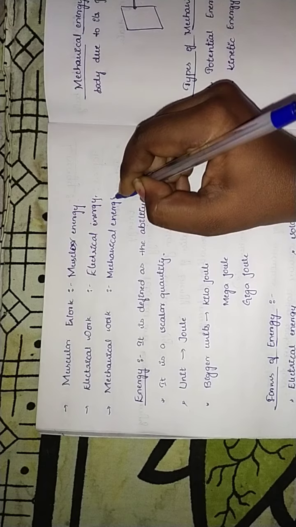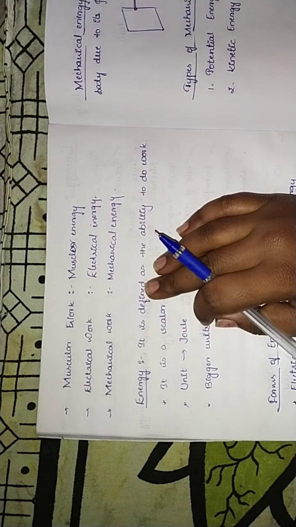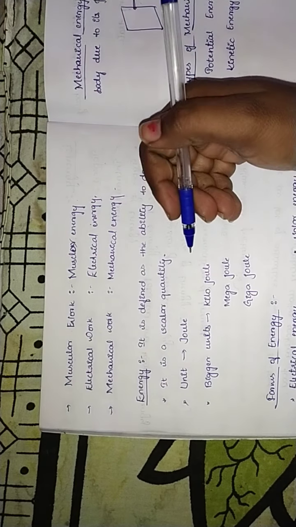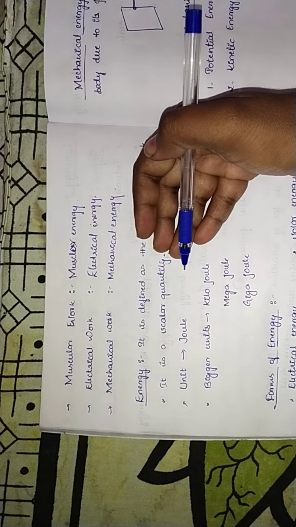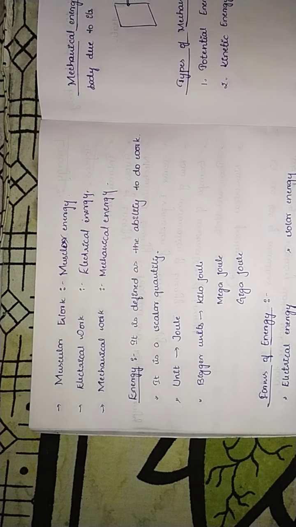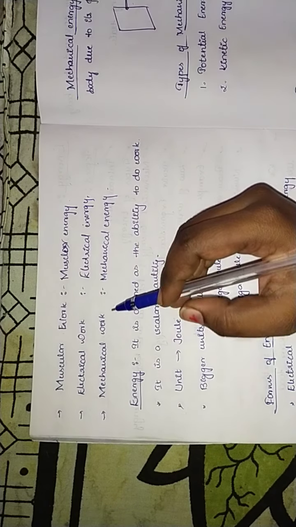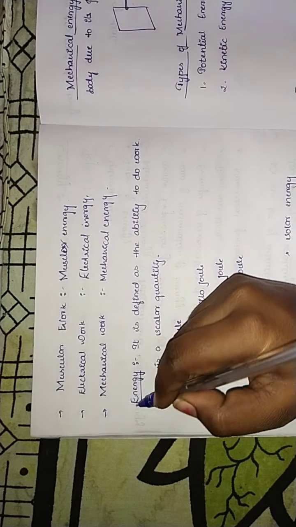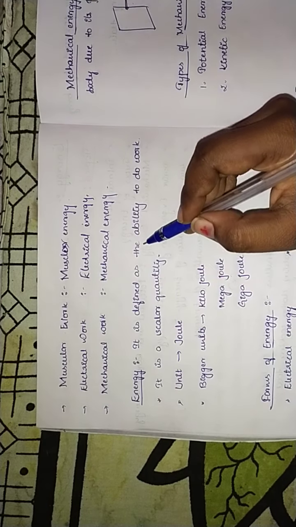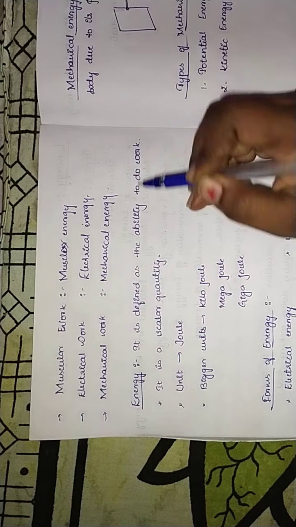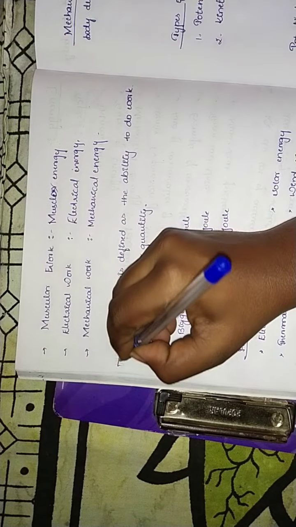So these are the three types of work that we do, and these are the three types of energies we come across. So we got an idea that without energy we cannot do anything. The work cannot be completed. So what is energy defined as? Energy is defined as the ability to do work. This is important, maybe asked for 1 mark.